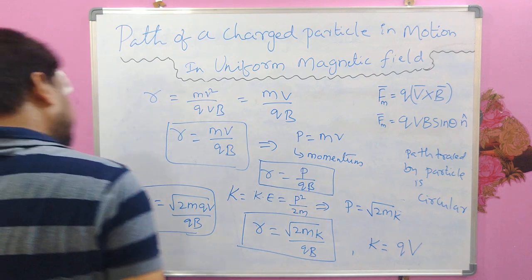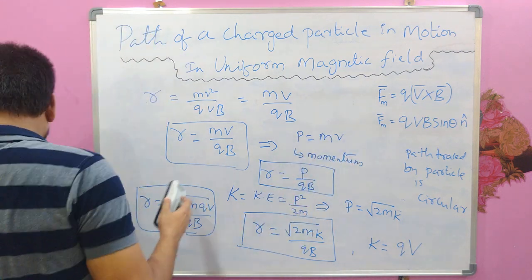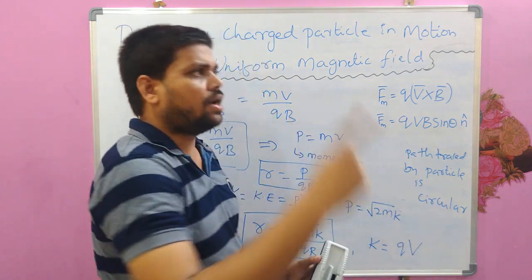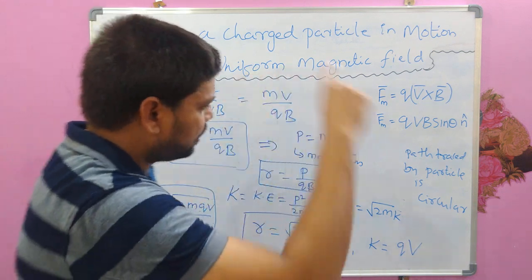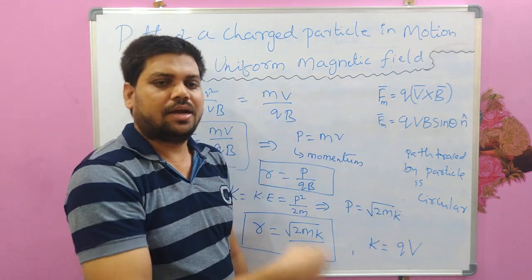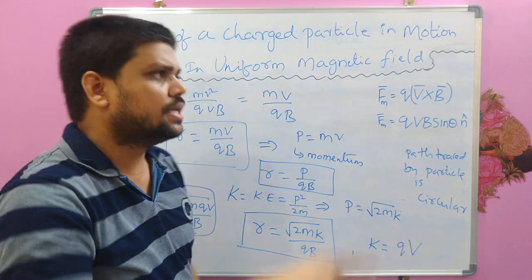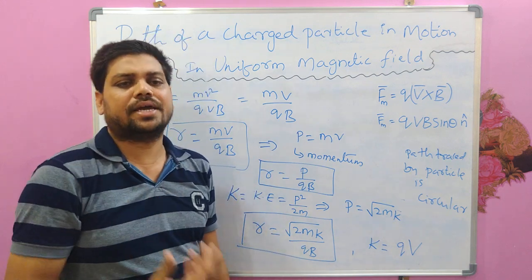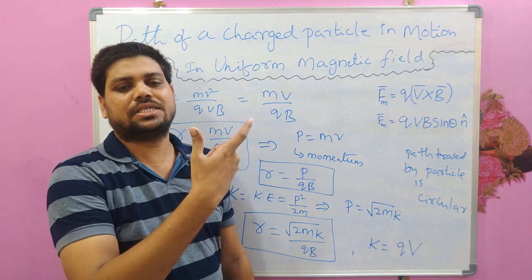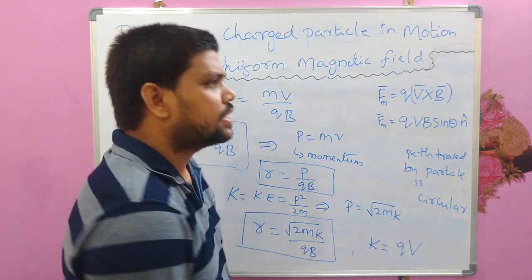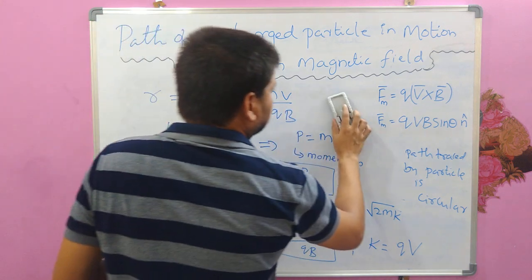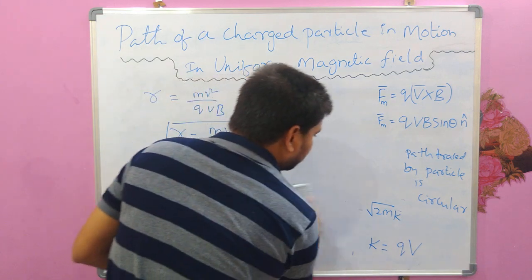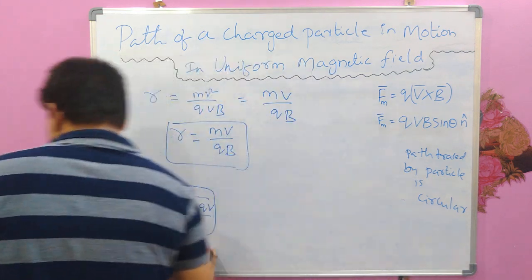So now let us try to derive, because I am saying that the motion of a charged particle is circular. The particle which is entering this magnetic field will come back to its original state because it is a circular motion. The time taken for that particle to come back to its original state once is called the time period. So let us try to calculate the time period for completing one complete cycle for that charged particle.